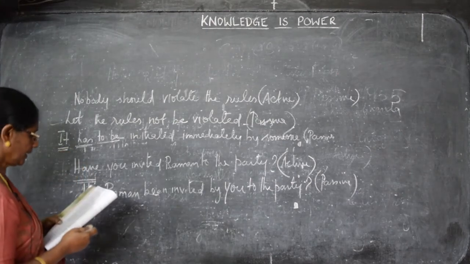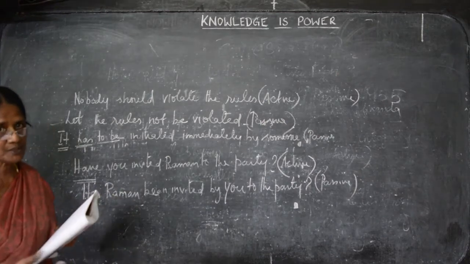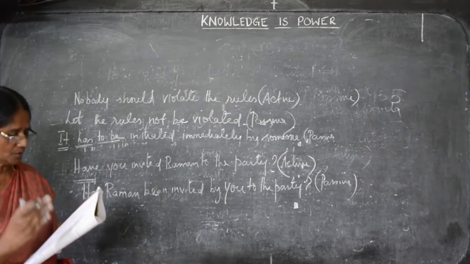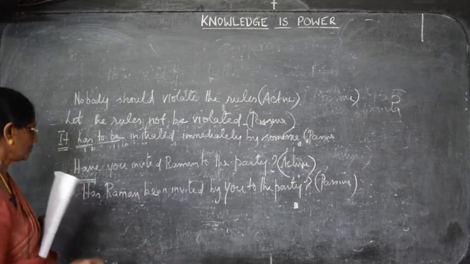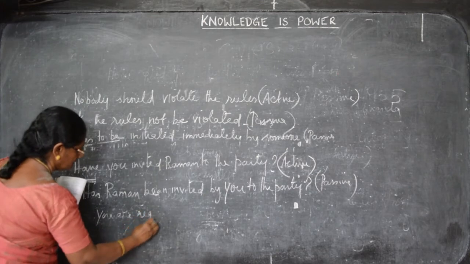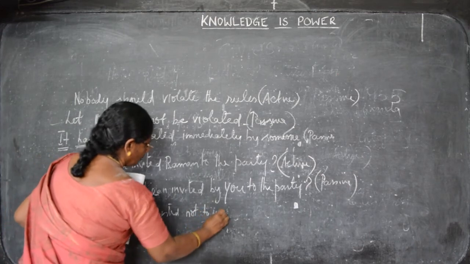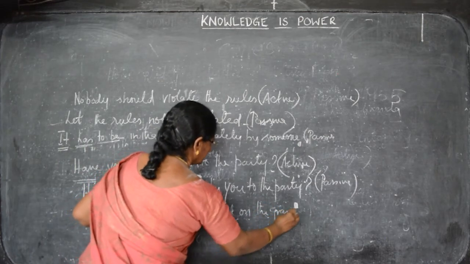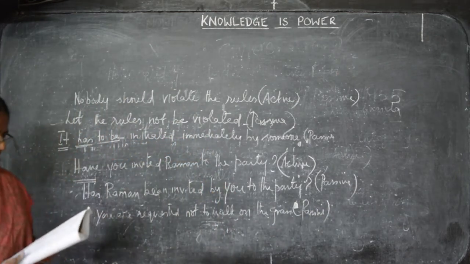Now, we go on to the next one. Please do not walk on the grass. Already the first word has been given as "please." So, here you are requested not to walk on the grass, very easy. When you get the request statement, it is very easy for you. You have to take the words: you are requested not to walk on the grass. That is in passive voice. It has been converted into passive voice.